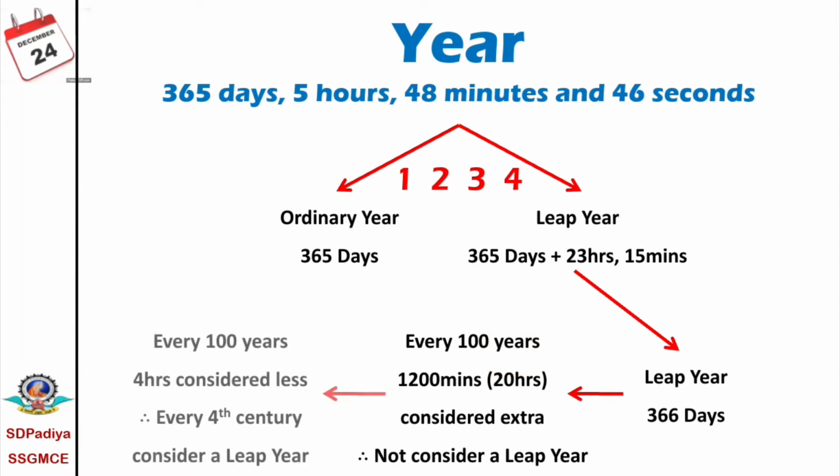To balance this error, again every 100 years, 4 hours are considered less. To balance this 4 hours, every 4th century we consider a leap year. That means the year after every 4 years, we consider a leap year. But a century is not a leap year, but every 400th year is a leap year.